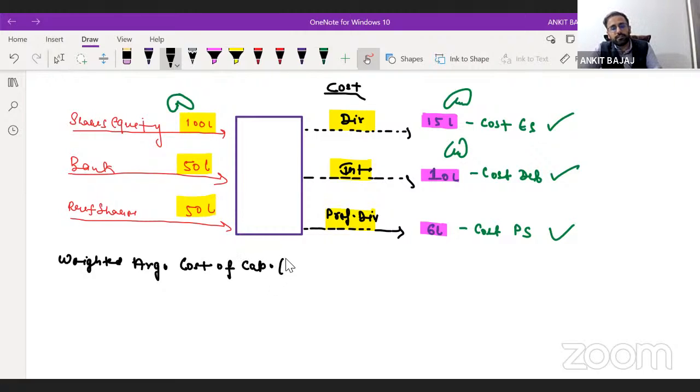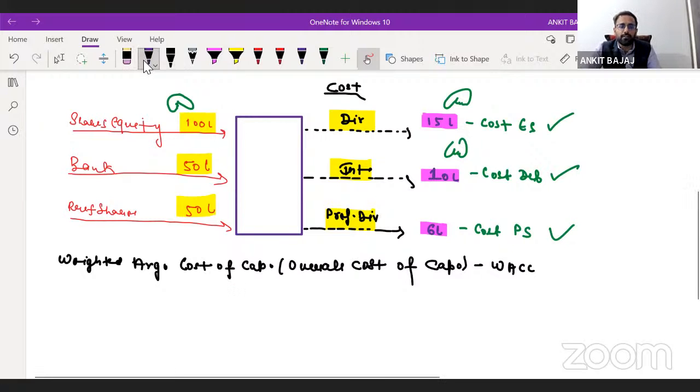Which is also known as the overall cost of capital, or overall weighted average cost of capital, and we also say it as the WACC. The full form I have already written here, that is weighted average cost of capital. Now, I will be writing down the format, so you will get a better idea of how to calculate weighted average cost of capital.